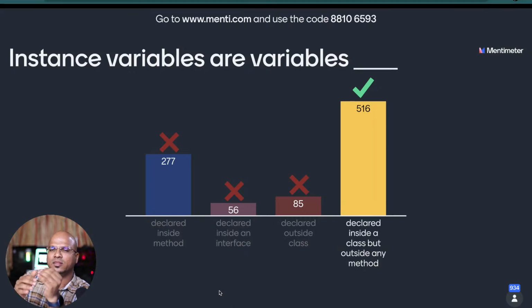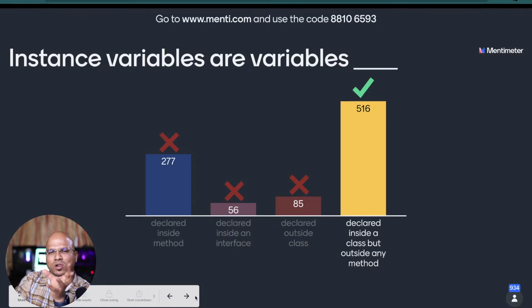declare inside the method, what do we call them? Come on, use the chat window to answer that one. What do you call the variables which are declared inside the method?